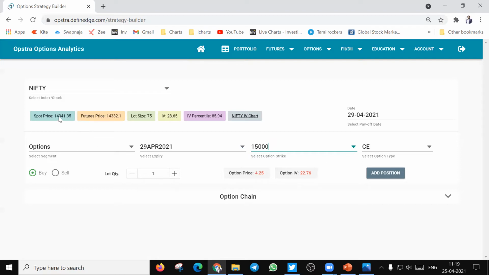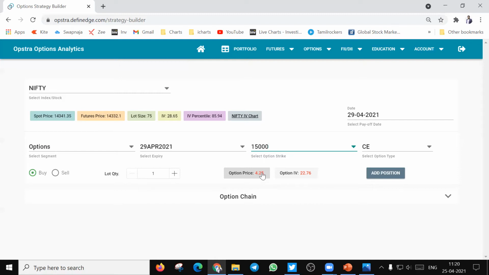This is about 700 points or 650 points away from the spot price or ATM strike price, and it is trading at a premium of 4 rupees 25 paise. So in case you want to buy this, it is enough if you pay this 4 rupees 25 paise.